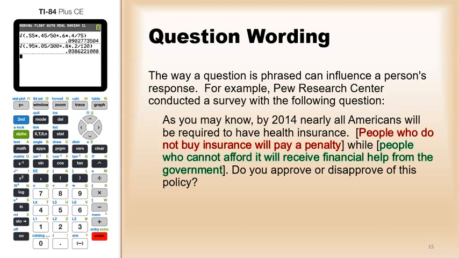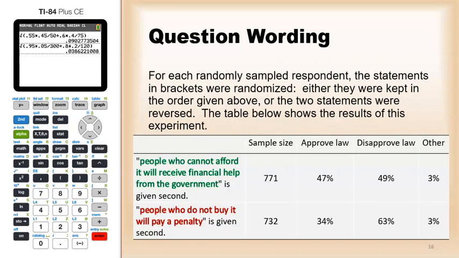Now, if you notice, two phrases are in brackets, and what the Pew Research Center did is they reversed those, or they randomly chose which of those statements are first and which one's second. So for each randomly sampled respondent, the statements in brackets were randomized. Either they were kept in the order given, or the statements were reversed. And you can see the results in this table here.